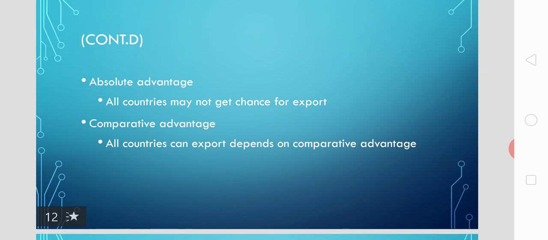And in the absolute advantage theory, there are possibilities that some nations don't get a chance for export. Some nations have to import always. This is possible in absolute advantage theory, but that is not possible in comparative advantage theory, as we consider just relative advantage of commodities compared to some other commodities and other nations.